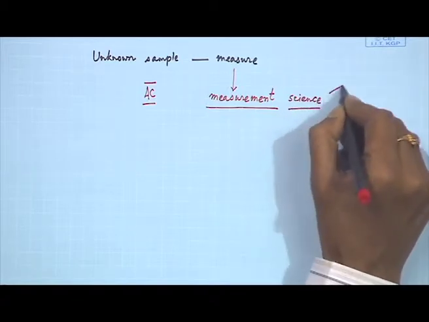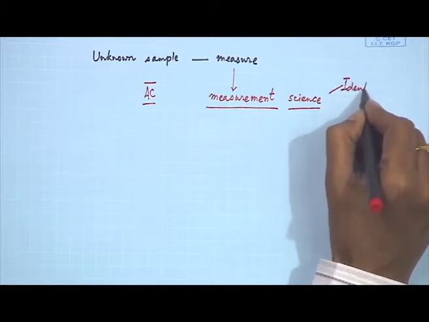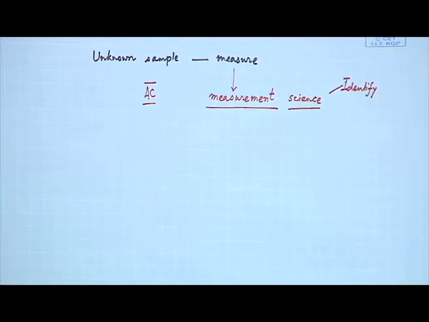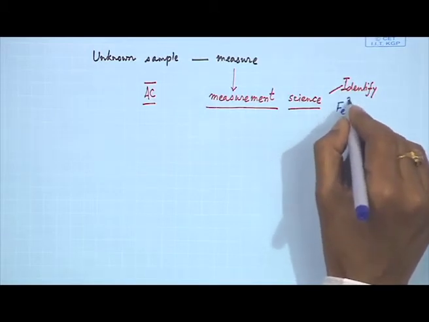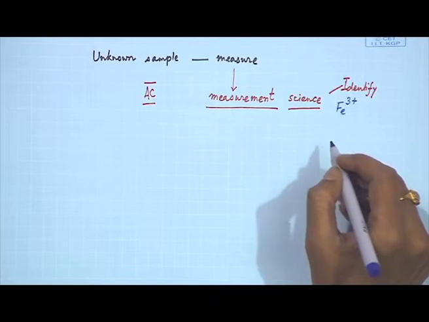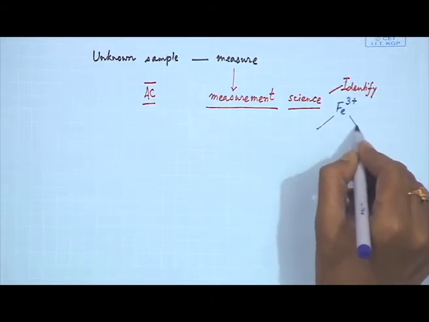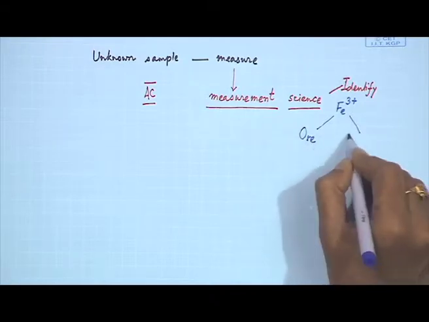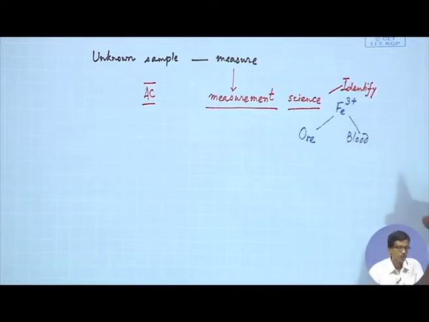Initially we can identify that your sample has a particular unknown species, say ferric ion. We will be thinking about whether ferric is present in that sample. It can be an iron ore sample or a blood sample.